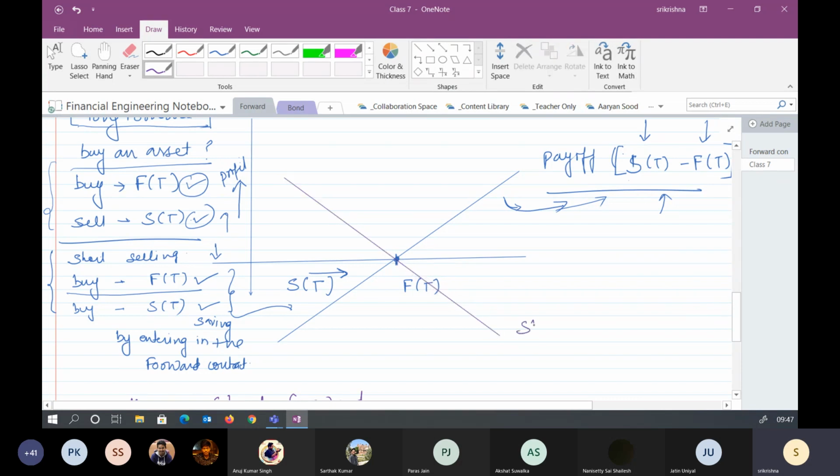So this is from the short forward. And this is from the long forward. Look at this one, please let me know if you have understood. Please raise your hand if you have understood this one. Correct. I guess you can scroll your OneNote and look at this cash flow and let me know if you have any doubt.